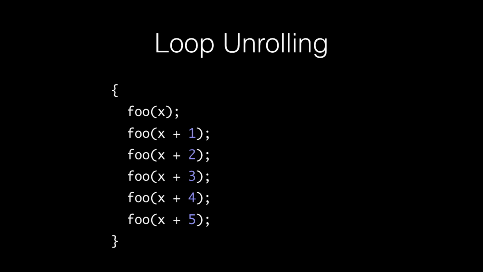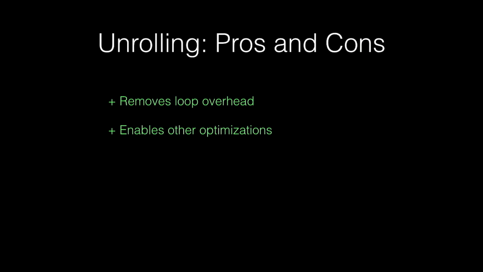So why do we want to unroll a loop, and what drawbacks could it have? First of all, when we replicate the loop body as many times as the loop iterates, we remove loop control flow, which is often enough to justify this transformation, but it's not the only benefit. On top of that, loop unrolling often enables later passes, including simple ones like constant propagation and dead code elimination, and sometimes even complicated ones like SLP vectorization.